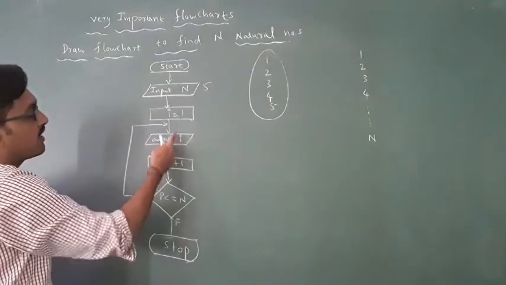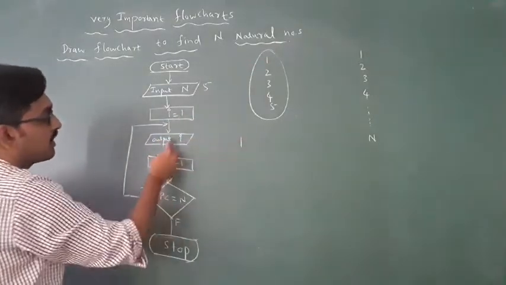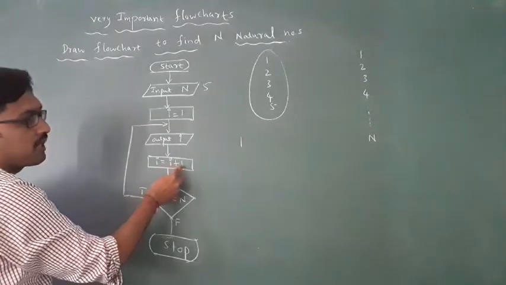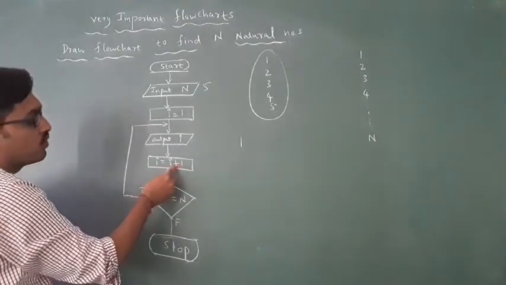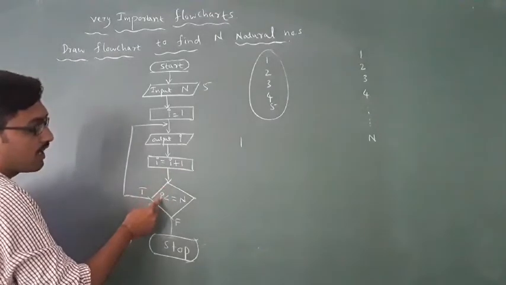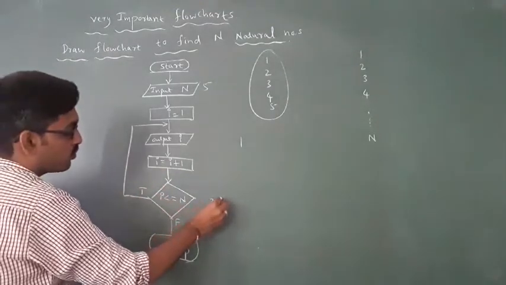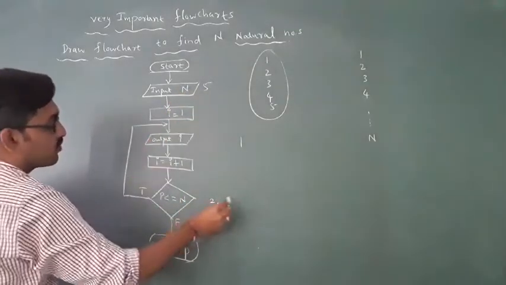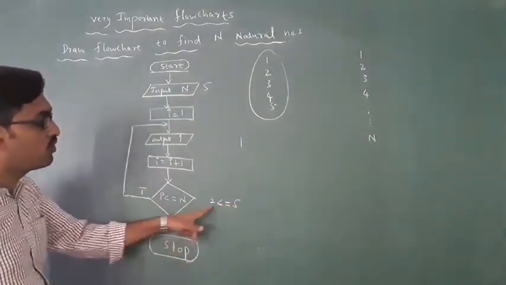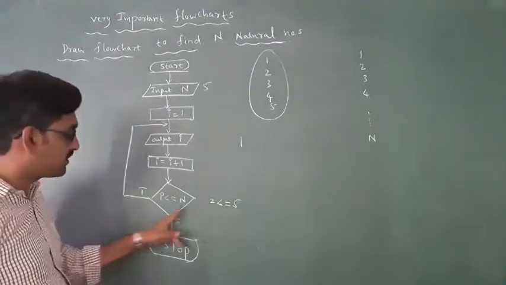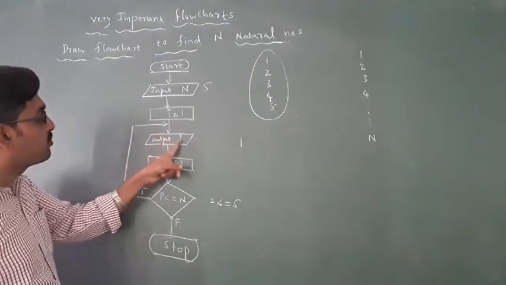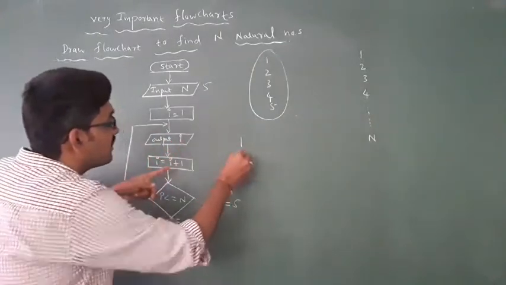Then output I, which is 1, is displayed. Then I equal to I plus 1, 1 plus 1 is 2. Then I is 2, and 2 is less than or equal to n, which is 5. Yes, so it comes back into the loop, and output 2 will be displayed.